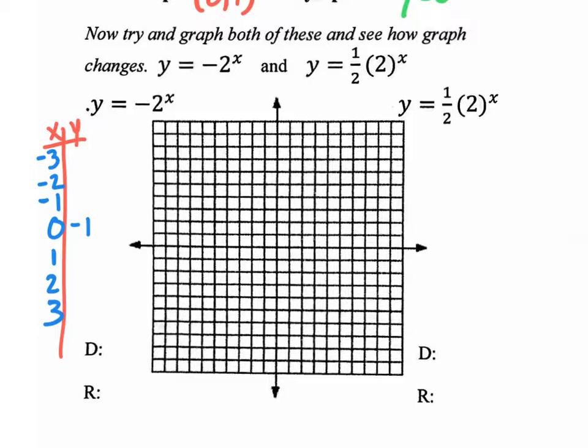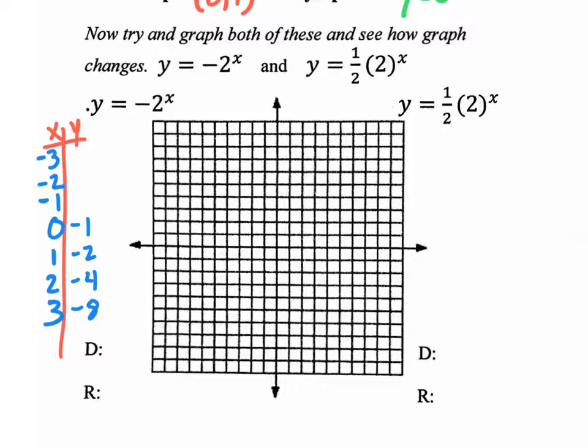Now, from this point, I could, if I wanted to, plug in a 1 right there and get out a negative 2. I could plug in a 2 and get out a negative 4, and so on and so on. Or I could use the base knowing that it's going to grow by 2. So if it grows by 2, negative 1 times 2 is what? Negative 2. And then times 2 is what? Negative 4. Times 2, negative 8. Does that make sense? So you see how easily I got these numbers without actually doing any complicated math?